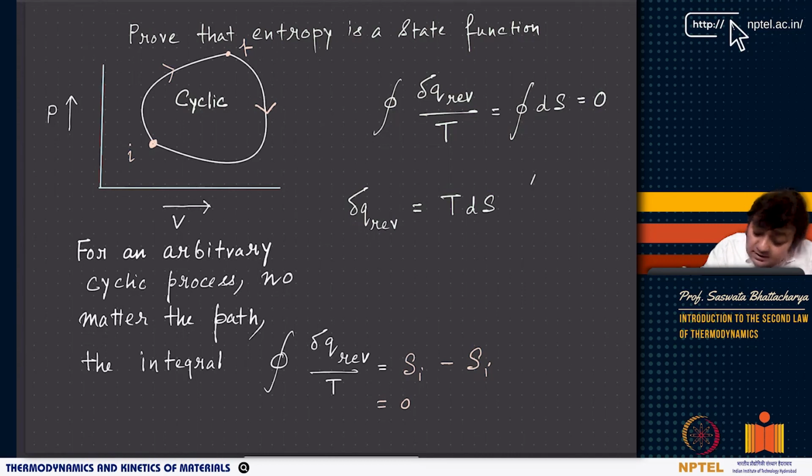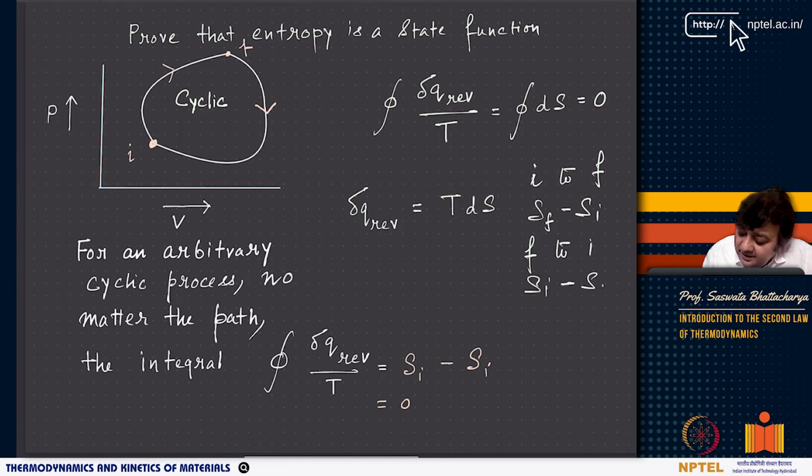So you have two changes occurring. One is from I to F, where SF minus Si is the change. And then you go from F to I, where it is Si minus SF. As you can see, if I add them, the entropy change for this cyclic process is going to be 0.